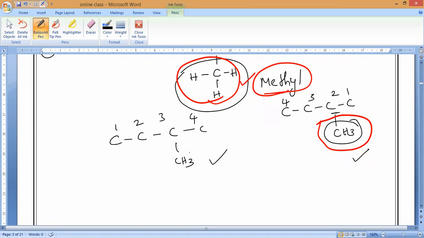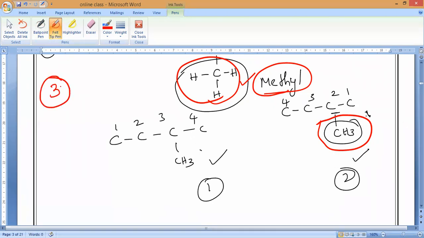So that is my third point: always remember, the carbon to which we are attaching this alkyl group should always get what?